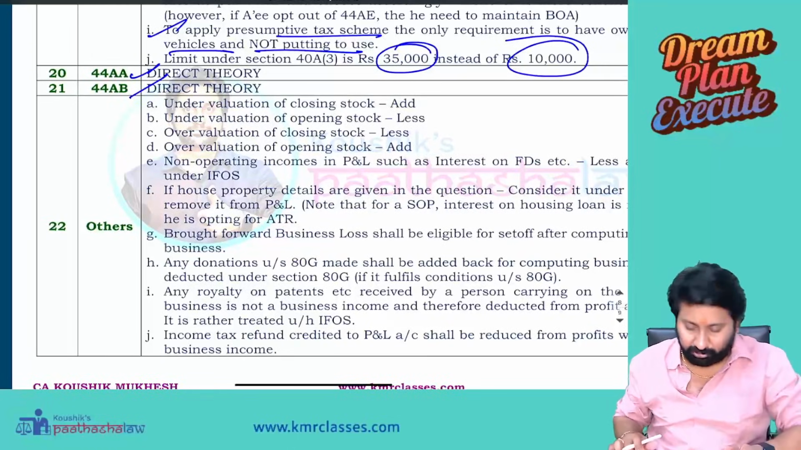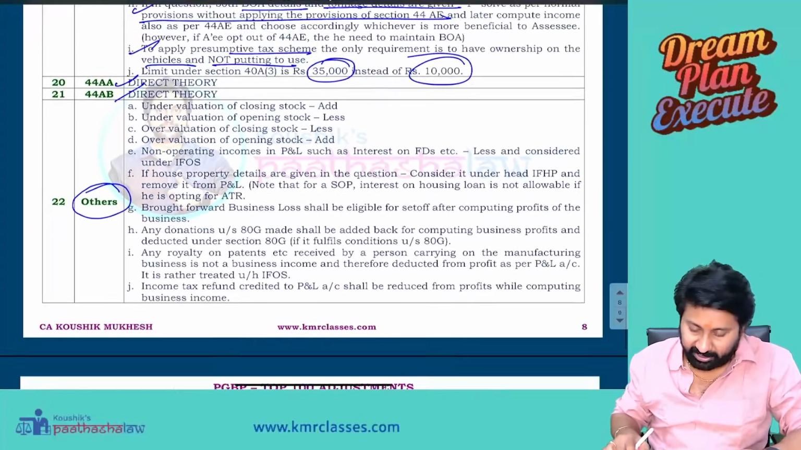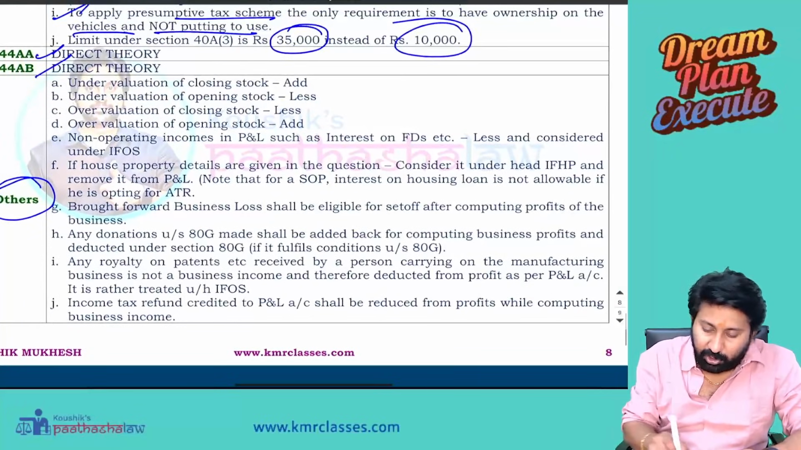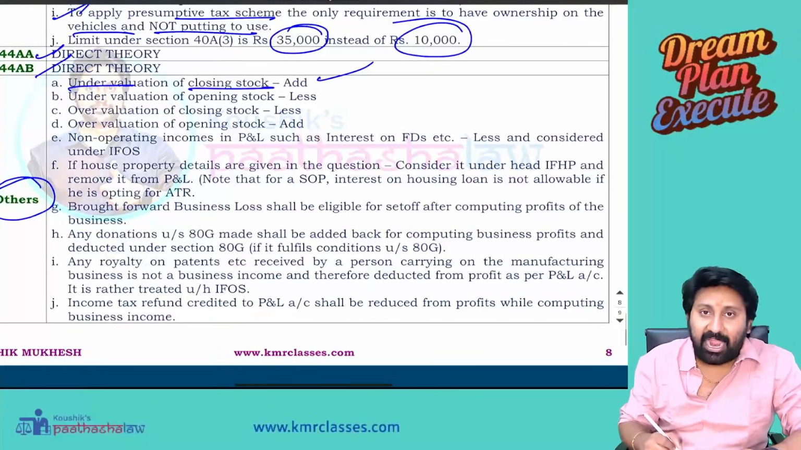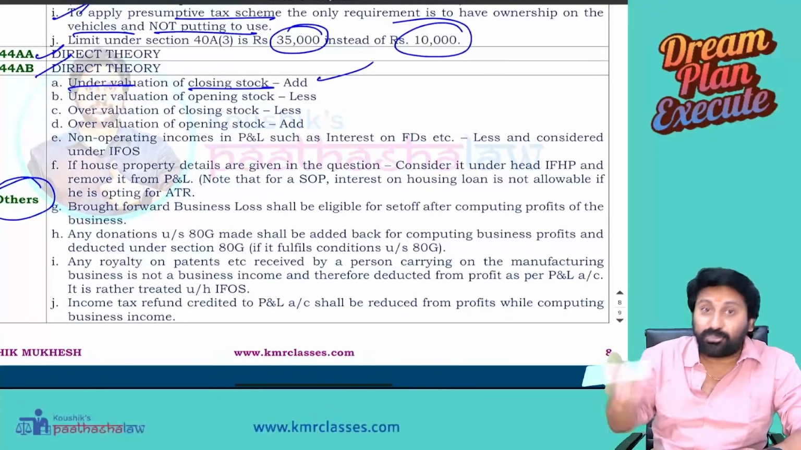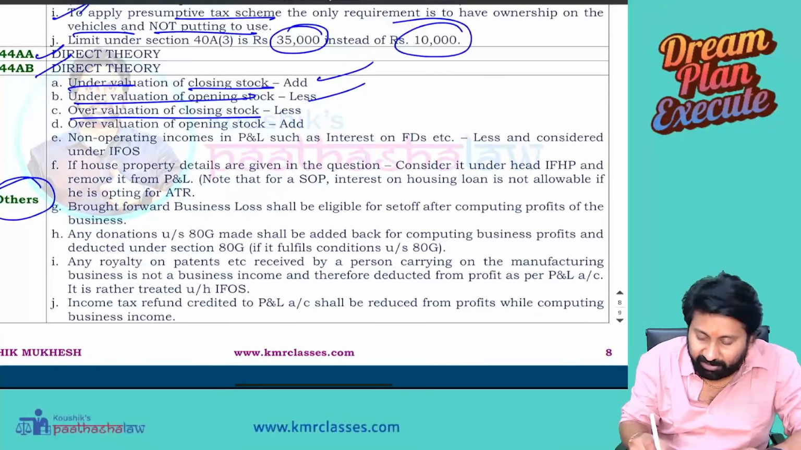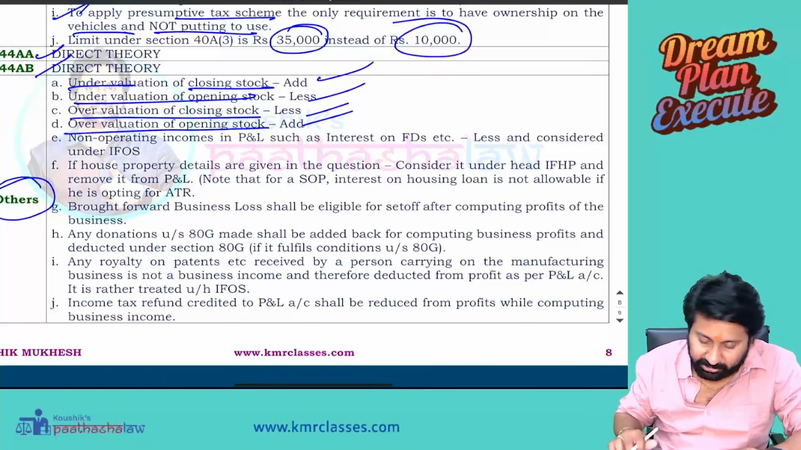So it's a direct theory question. Next, other points. See, these many other points are there. Whenever closing stock undervaluation is there, add to the profit. Okay, closing stock undervaluation, because it reduces the income, add it. Undervaluation of opening stock, less. Overvaluation of closing stock, less. Overvaluation of opening stock, add.